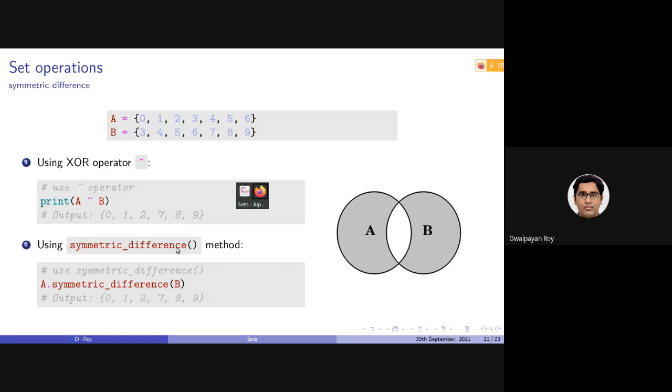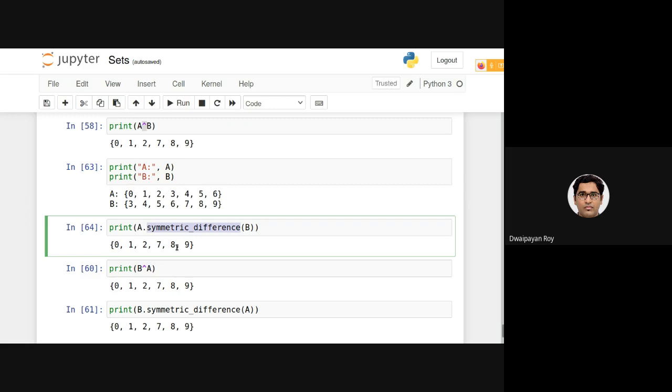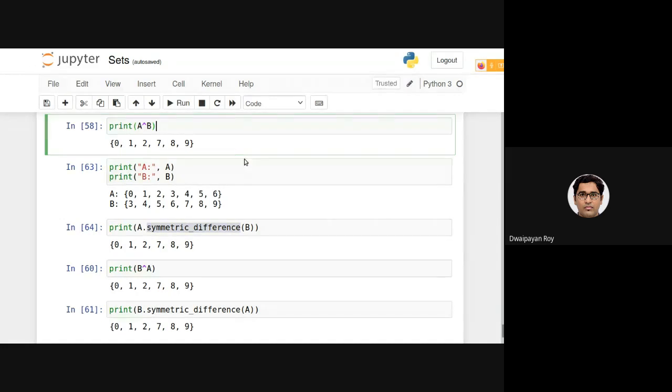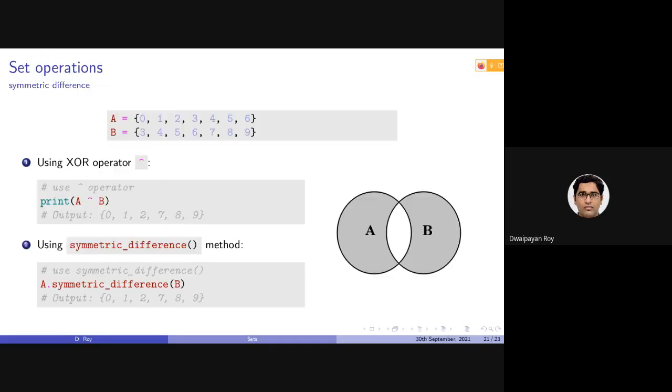Okay? I didn't get which part was confusing to you. Is it clear now? Yes, sir. Now it's okay. So as I said, there are two ways, either using an operator or using a function.